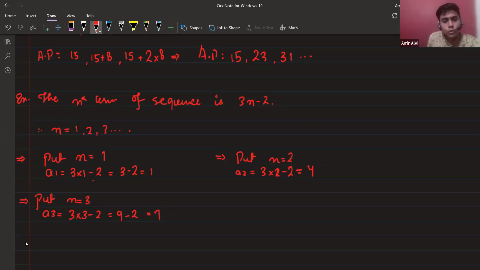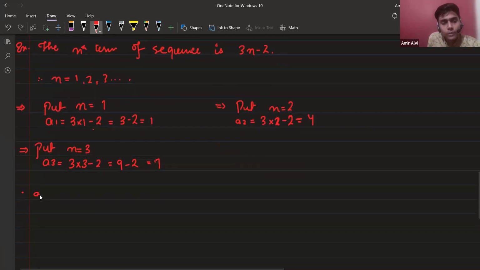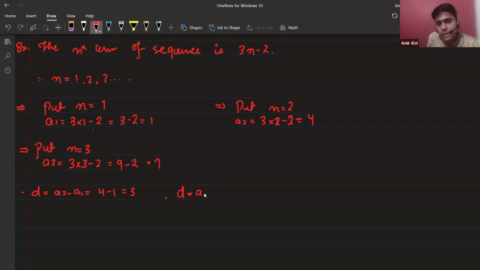To find out whether it's an AP or not, what do we do basically? We just find out the common difference. A2 minus A1 equals 4 minus 1 equals 3. Yes or no? And A3 minus A2 will be equal to 7 minus 4 equals 3. So is it an AP or not? It's an AP, because both the common differences are the same. Yes, sir. Clear? Yes, sir.